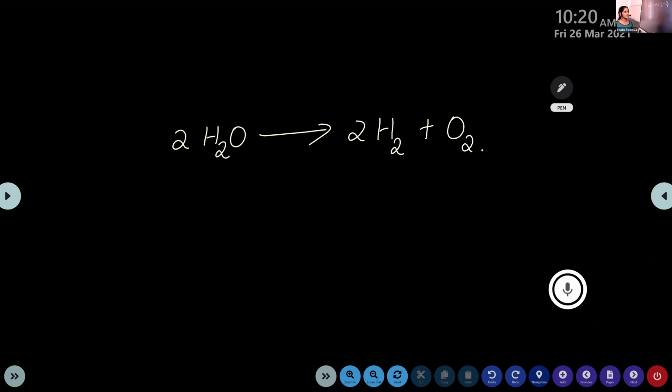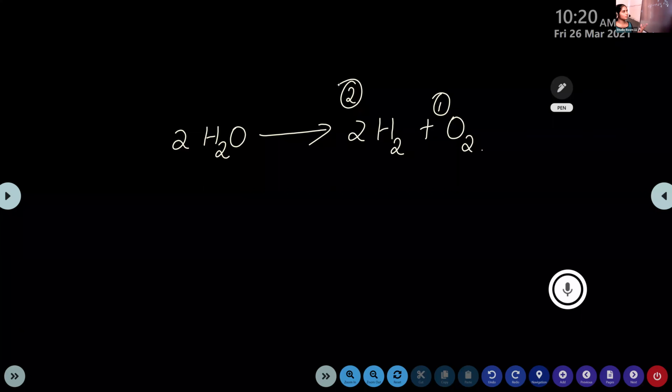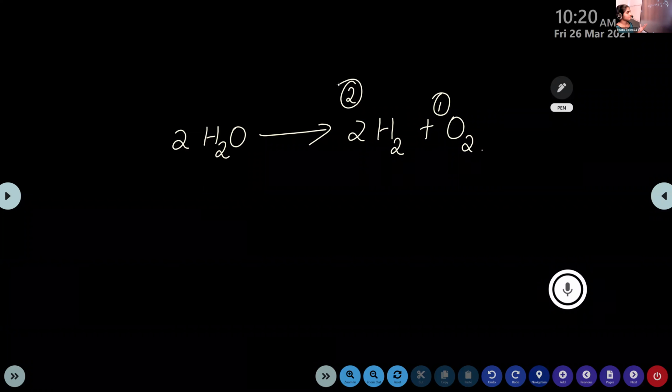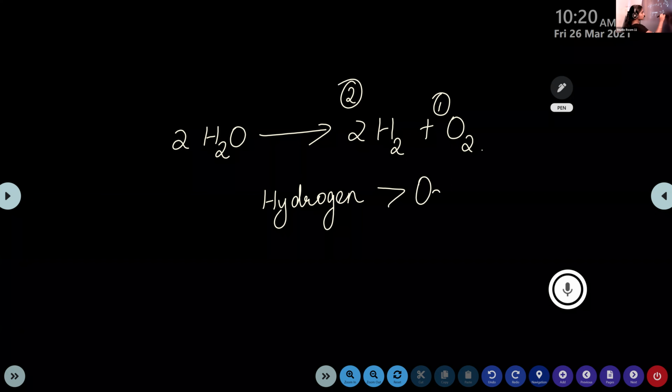2H2 plus O2. Here we are looking for the volume. Volume means the occupying space, right? Here, 1 oxygen molecule and here it is 2 hydrogen molecules. So, which one occupies more space? Hydrogen, right? So the test tube collected with hydrogen occupies more volume compared to that of oxygen.